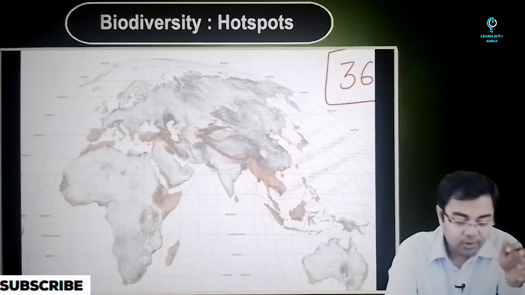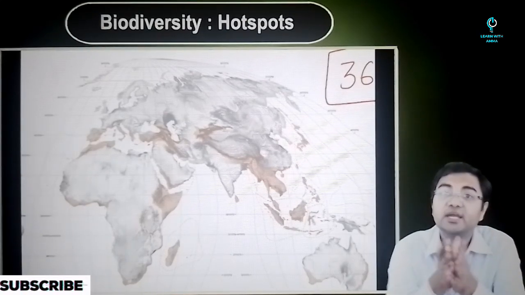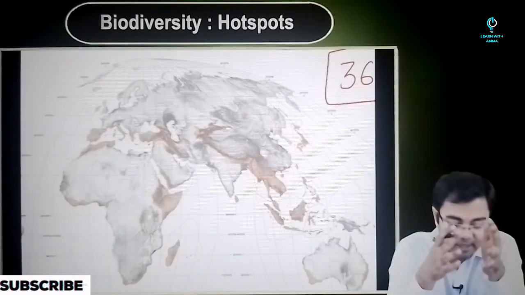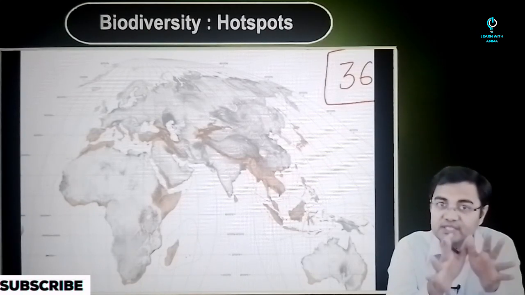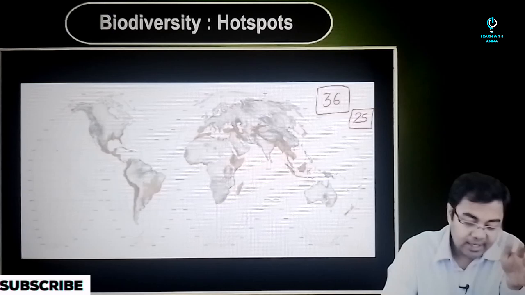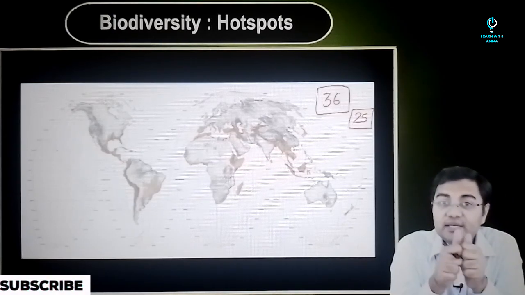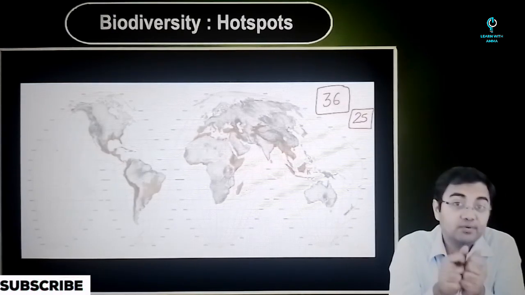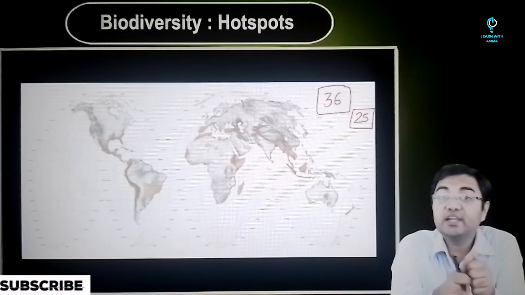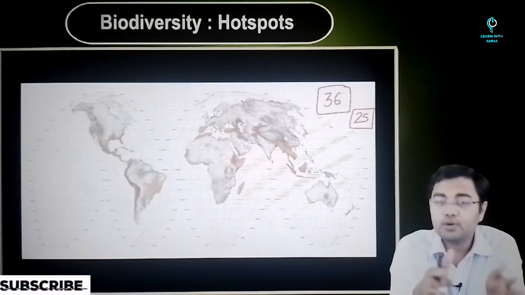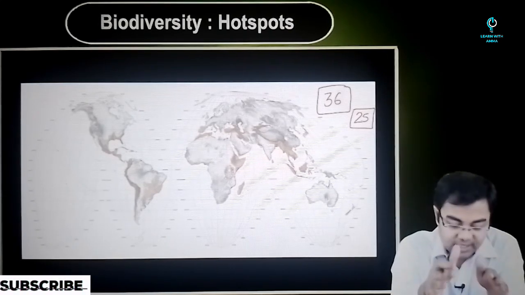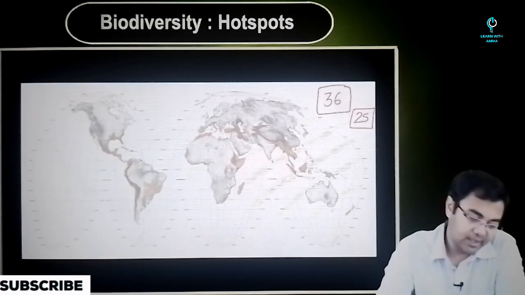So in the case of India also, these are regions where a lot of care has to be taken. A lot of endemic species are present in these areas, and the extinction rate of these endemic species is very, very high. And the loss of endemic species is disastrous not only for those species but also for human survival. So that's why all these areas need to be taken care of.